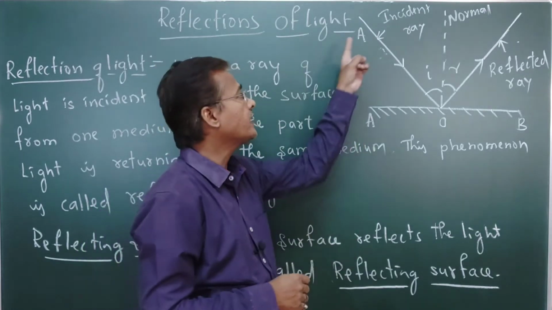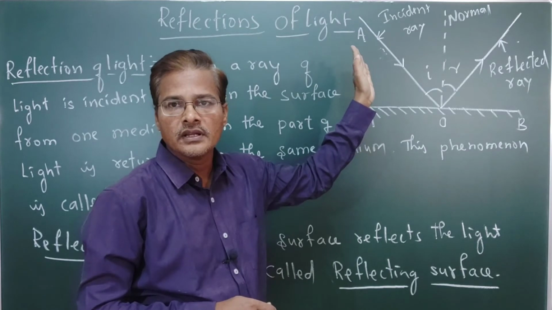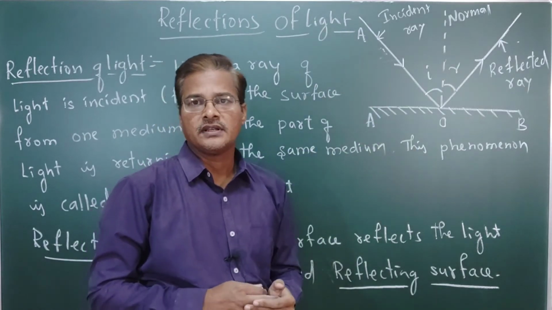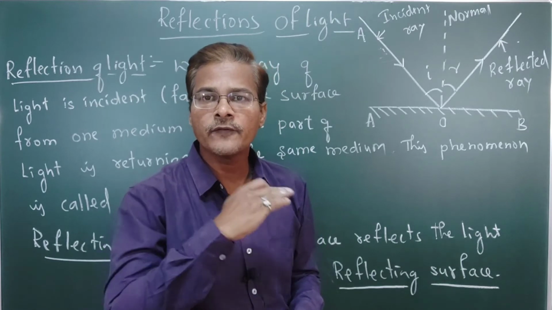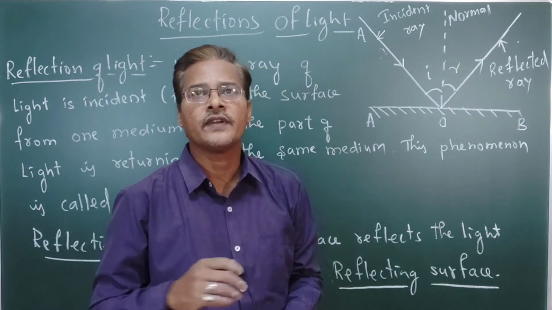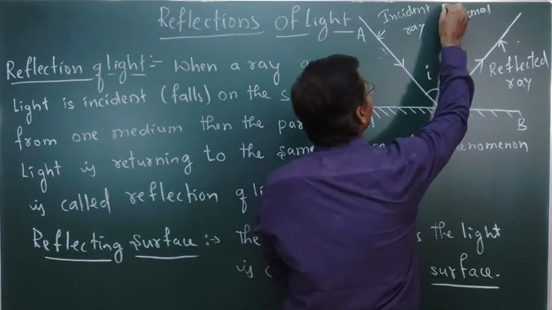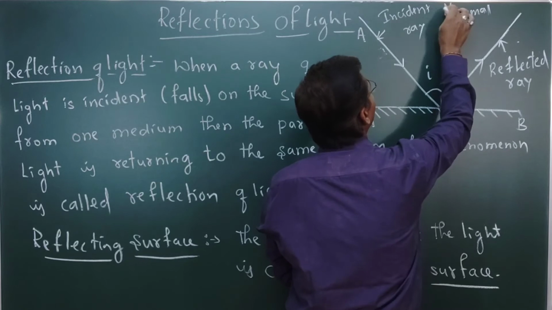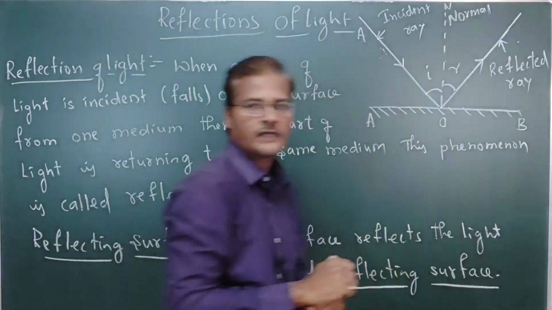Incident ray means the ray which falls onto the reflecting surface. Normal line means the line which is perpendicular to the reflecting surface.